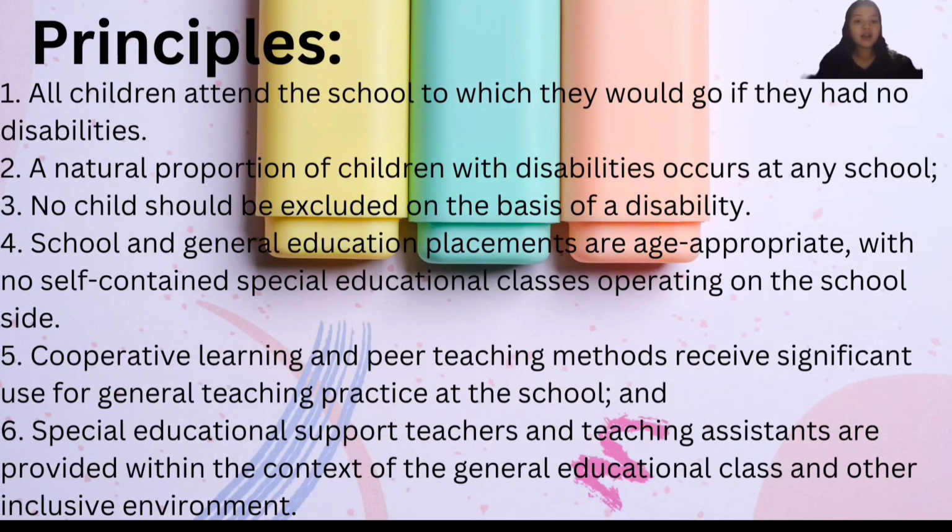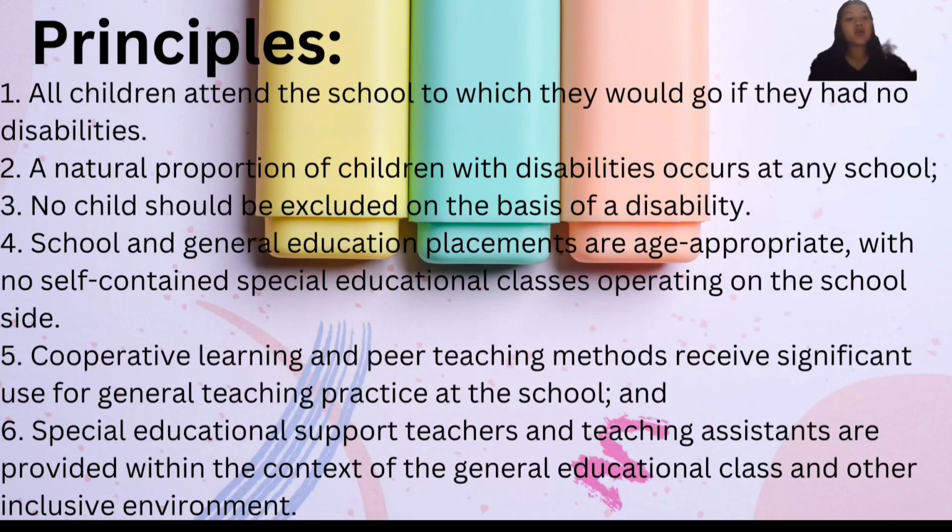Number 1, all children attend the school to which they would go if they had no disabilities. I will not discuss this part of the principles in detail since it is understandable, so I will just read it. Number 2, a natural proportion of children with disabilities occurs at any school.